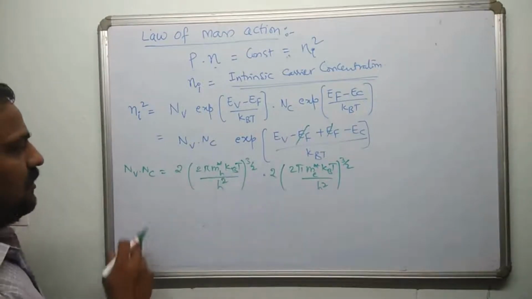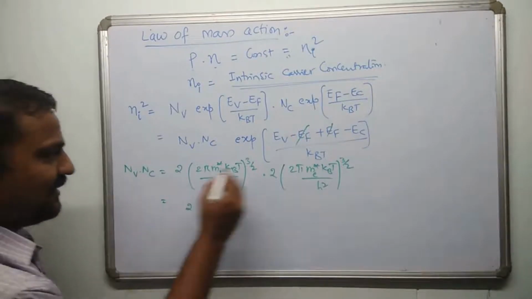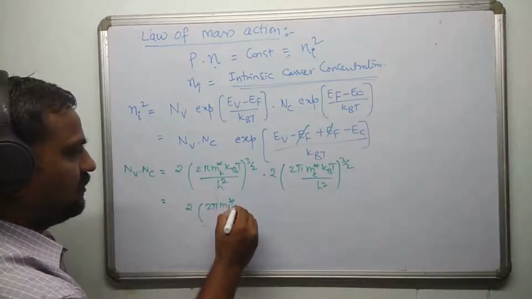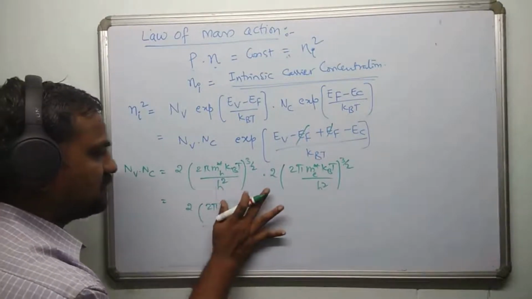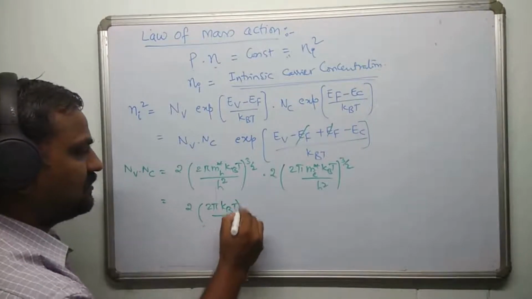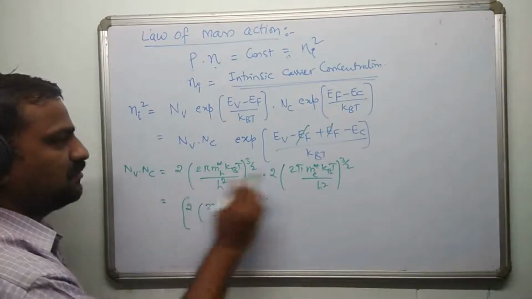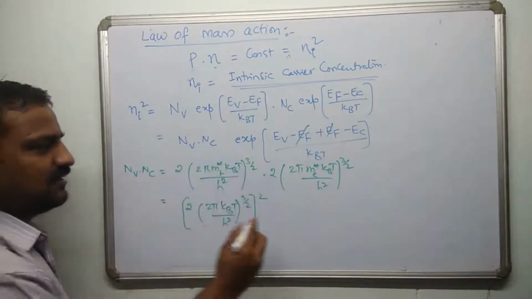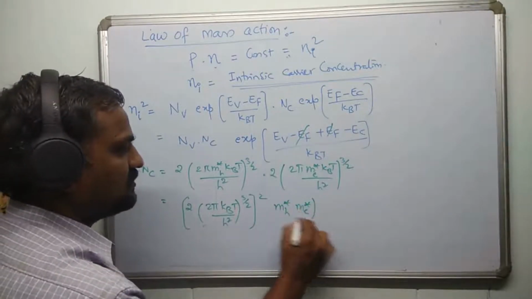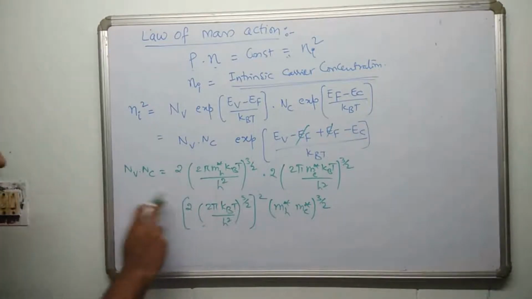Once again, I'll retain it like this: 2 into 2 pi kBT by h square, whole power 3 by 2, and I'm writing it as a square because in both the terms we have this term common, except mH star into mE star, this term whole power 3 by 2. Right? Fine. So Nv Nc is going to be this.